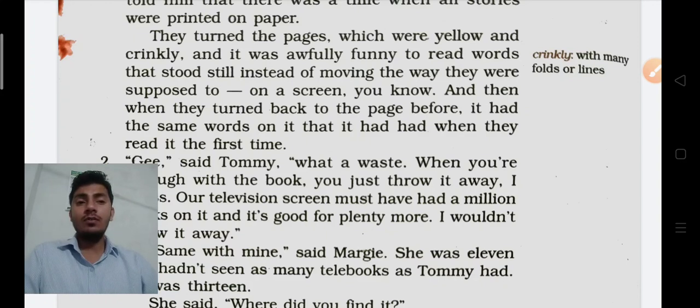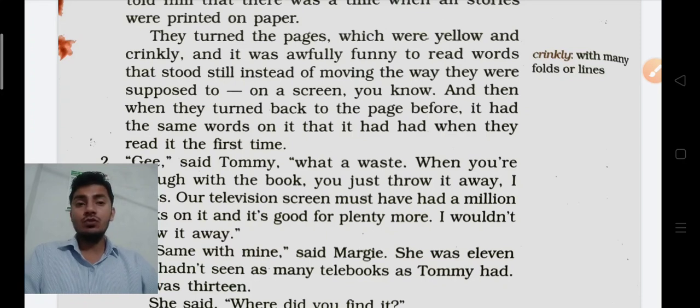So it was awfully funny to read words that stood still instead of moving the way they were supposed to, because in those days they went through books only on their screen, where they studied moving text. So this is the reason they were taking it in a funny way, because they were going to read a book for the first time in their life.